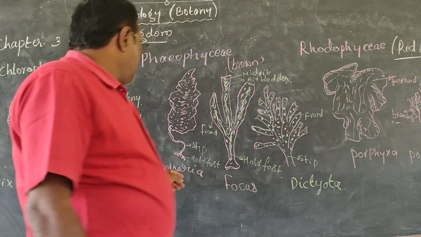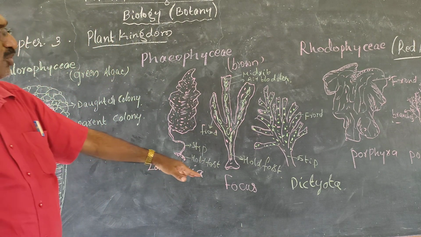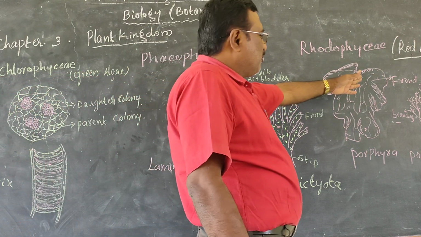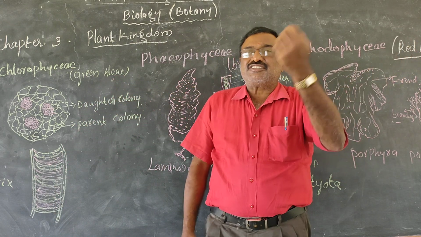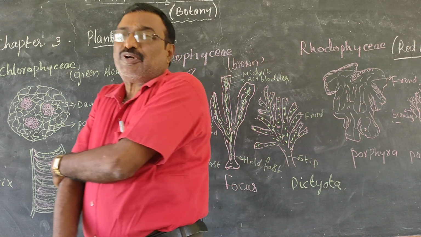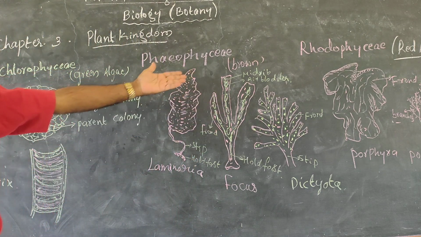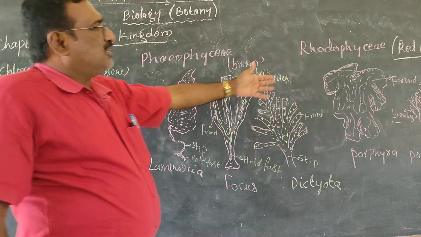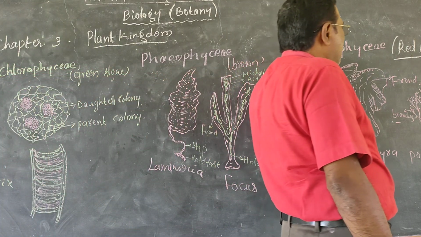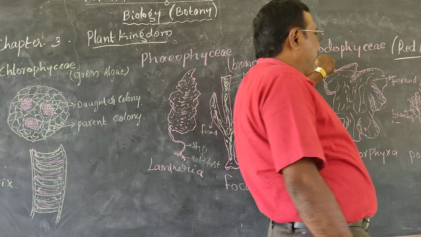What you can identify in Laminaria, Fucus, they are also fronds. The frond is responsible for attracting sunlight and preparing their own food materials. So Porphyra is a Rhodophyceae character, that is the red algae.